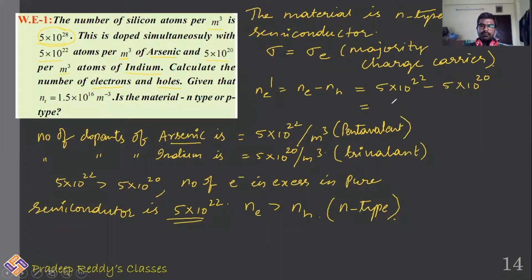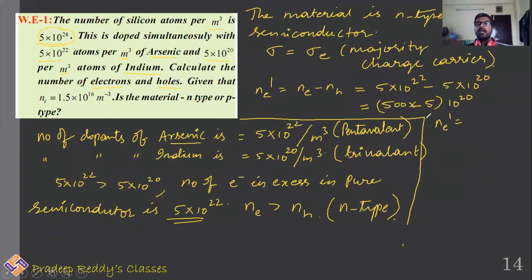This gives 500 minus 5, into 10 power 20. So N_e dash, the difference in electron number and hole number, is 495 into 10 power 20 per meter cube.